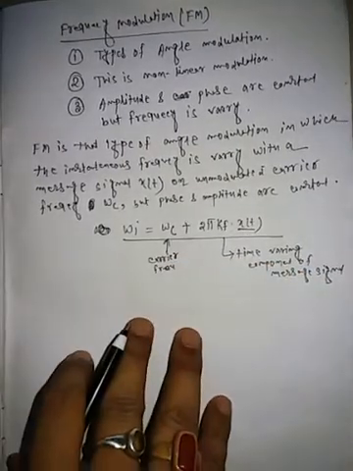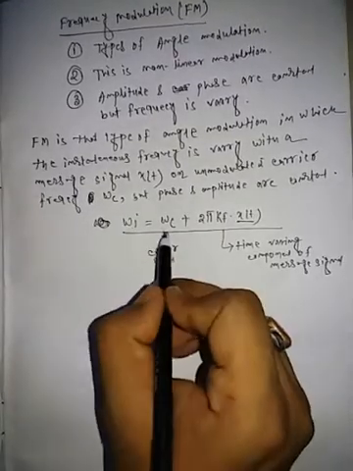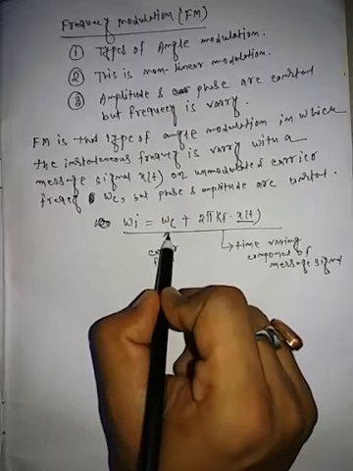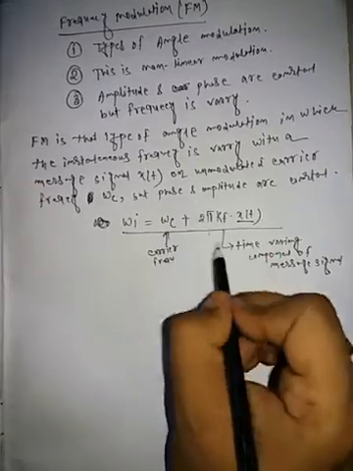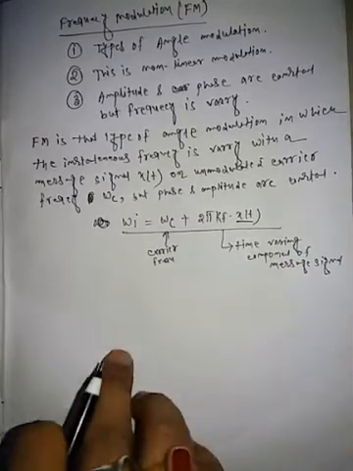So the instantaneous frequency is the sum of carrier frequency and the time varying component of the message signal or modulating signal.